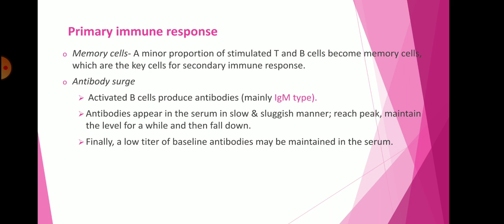Suddenly they peak the production of antibodies, maintain the level for a while, and then fall down.